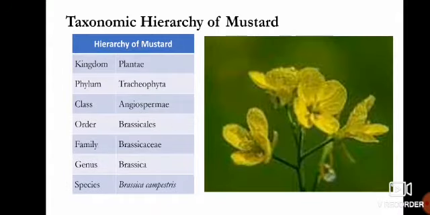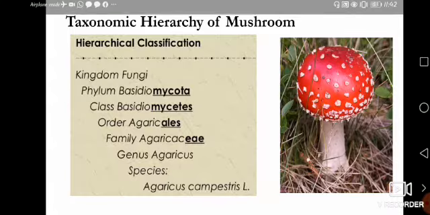Taxonomic hierarchy of mustard. Mustard belongs to kingdom Plantae. Its phylum is Tracheophyta. Its class is Angiosperma. Order is Brassicales. Family is Brassicaceae. Genus is Brassica and species is Brassica campestris. So it means that the botanical name of mustard is Brassica campestris.